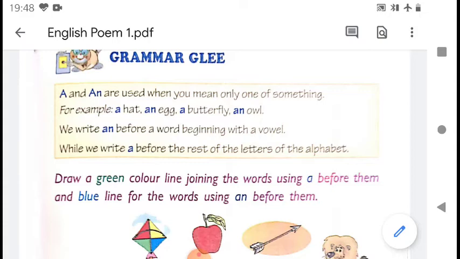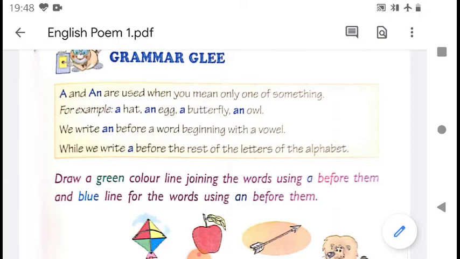Who are the 5 friends? They are A, E, I, O and U. So we use an with these 5 friends. And we write a before the rest of the letters of the alphabet. अल्फ़ाबेट के बाकी जितने लेटर्स हैं उनके साथ हम ए यूज़ करते हैं.